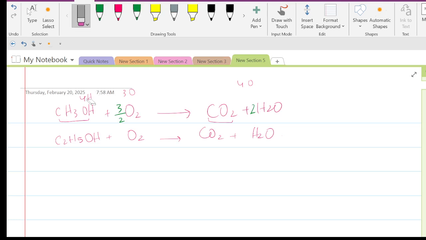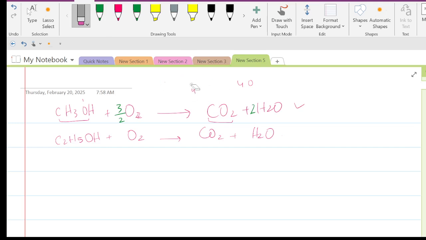Now how can it be balanced? Well, you can see here 3 upon 2 means it is 1.5 actually. And here you can see 2 here. So that means it will be multiplied by 2 and will become 3. So 3 oxygens there and 1 oxygen there. So overall 4 oxygens are there and on both sides the oxygens are balanced. So this is the balanced equation for this.